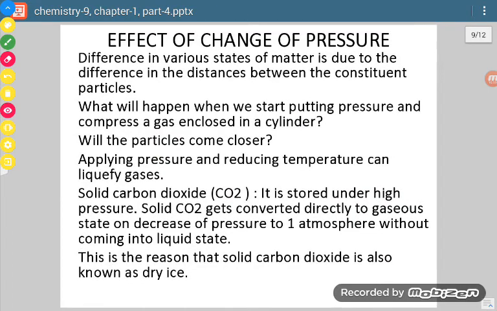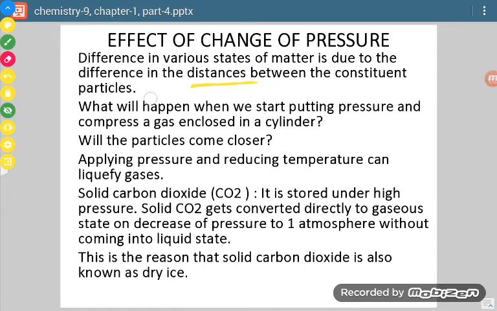Now, what is the effect of change of pressure? Now we are talking about pressure. Is there any effect of pressure or not? This is to be discussed. The difference in various states of matter is due to the difference in the distances between the constituent particles. This we are going to see in the next diagram. So various states of matter differ because the particles have different distances. If the distance is very large, we say it is gaseous state. If the distance is minimum, we say it is solid state.